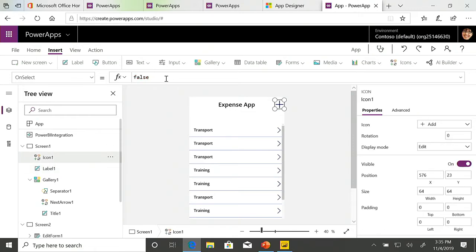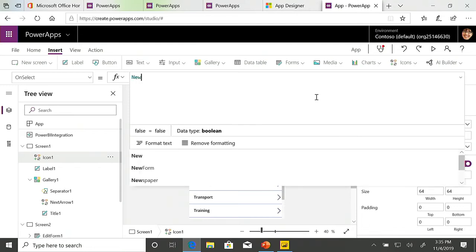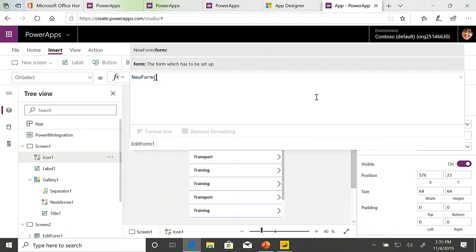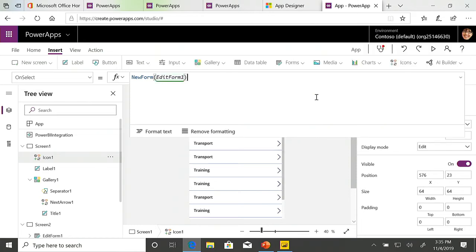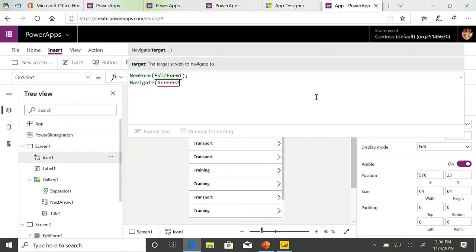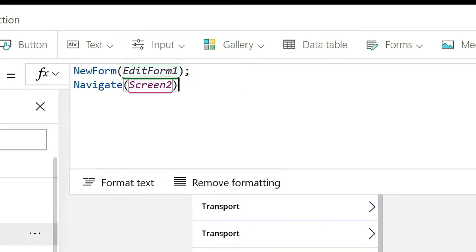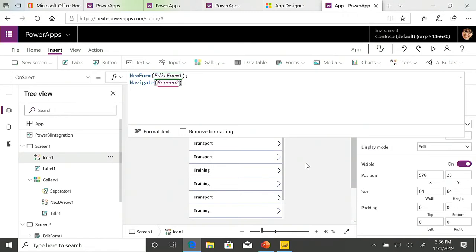Okay, with my icon, we just want to do a new form because we want to generate a new form and edit form 1. And then navigate to that second screen. Okay, so it's new form and navigate.